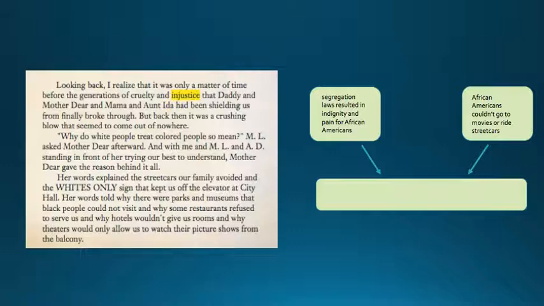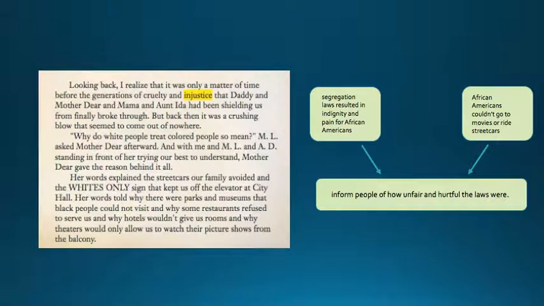Now, what do you think her purpose could be for writing this story? Especially this selection. What would her purpose be? I think it's to inform people of how unfair and hurtful the laws were.